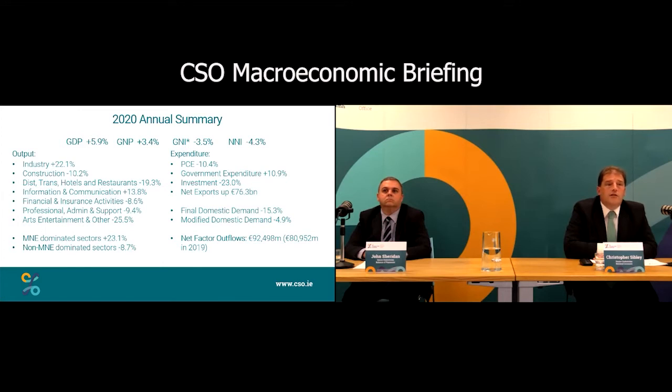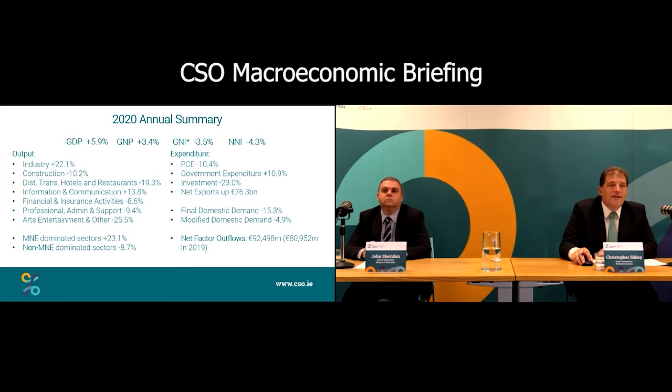And on that side of the accounts, we can look at a split. We have the M&E and other sectors produced in the data. And that shows that the M&E dominated sectors are responsible for the growth, and the other sectors are down nearly 9%. So that sums up all those sectors to give you a big picture of foreign and domestic on that side of the accounts. On the expenditure side, we see that the very domestic spending consumption number is down 10.4%. Government expenditure is up. And then we see a big increase in net exports. And we put all that together, we can then modify it to give you modified domestic demand, taking out the international element. This is our modified measure on the expenditure side, and that's down 4.9%.